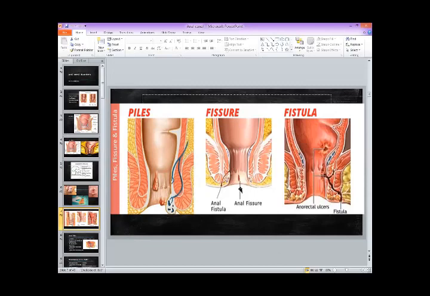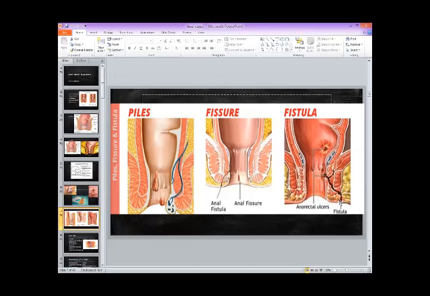The fissure is the easiest one. Rectum, anal canal, and there is a longitudinal tear in the anal canal mucosa. This is called anal fissure. And if you see the fistula, by definition, a fistula is an abnormal communication between two epithelial or endothelial surfaces. That means for a fistula to occur, there should be two openings.